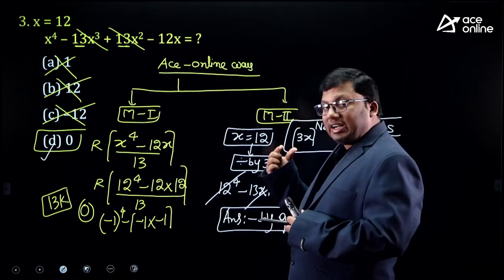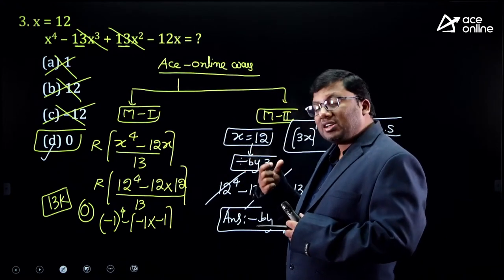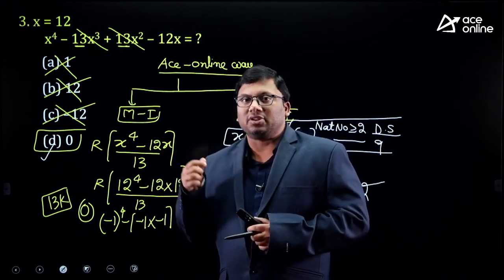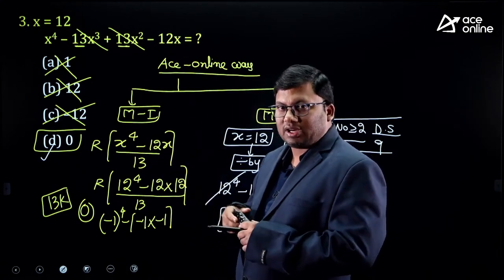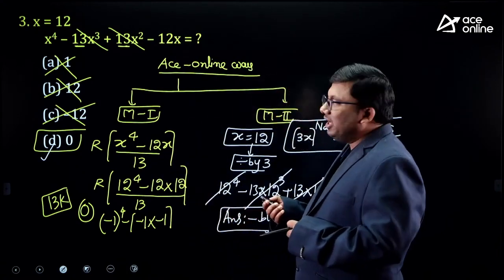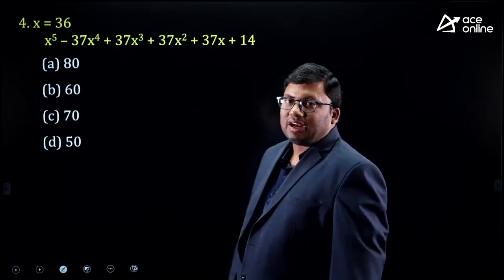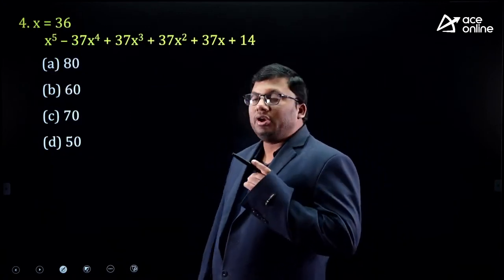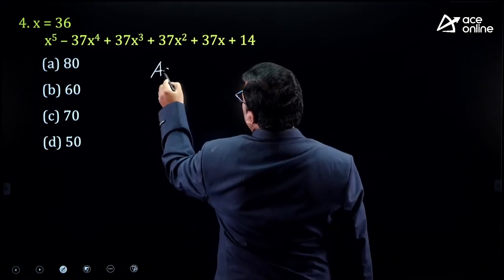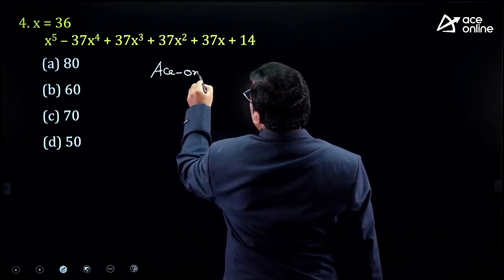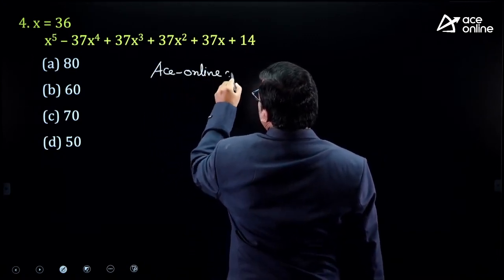This method 2 at times will give an answer faster than method 1, depending upon the merit of the question. I hope question number 3 is very clear to you. Question number 4. Now this is the beauty of knowing method 2. Please look at this question. What is the value of x given? X is given as 36.